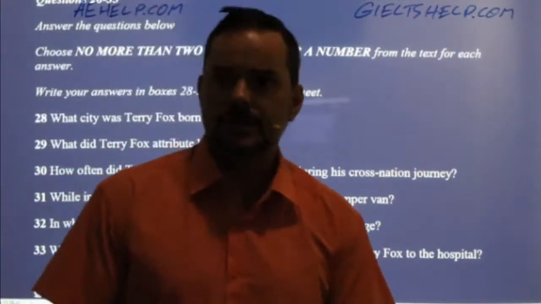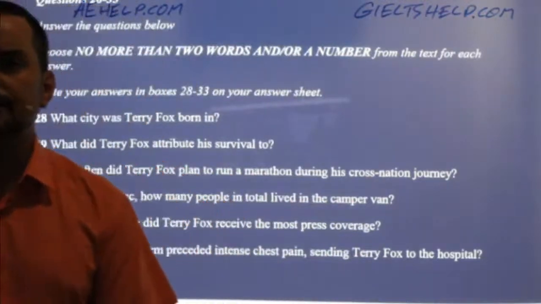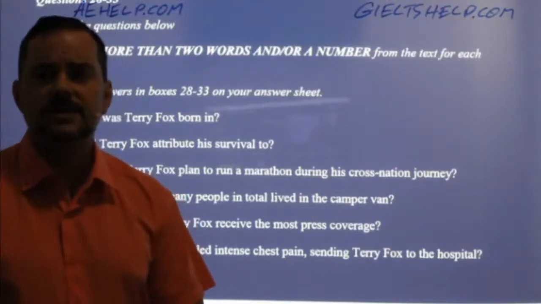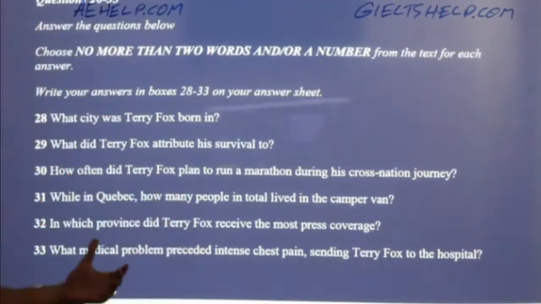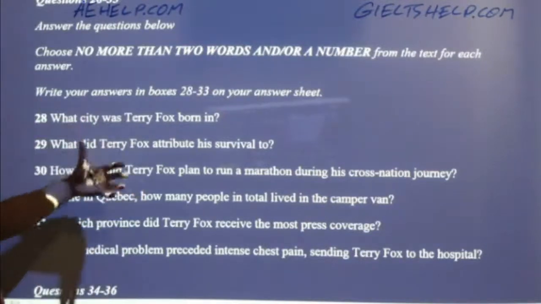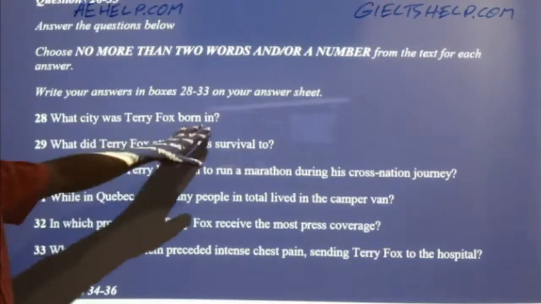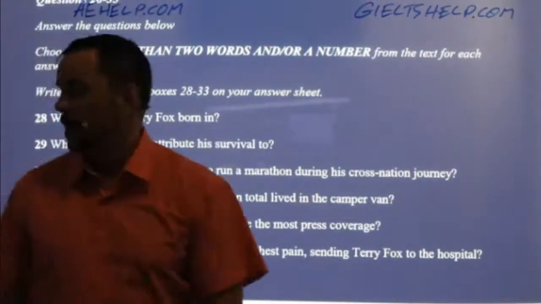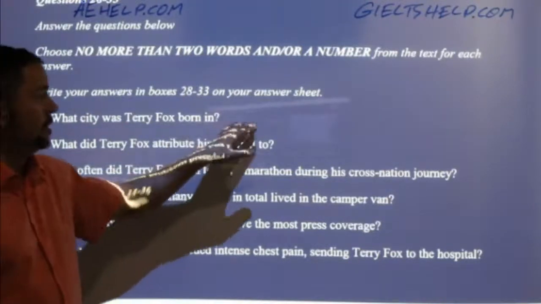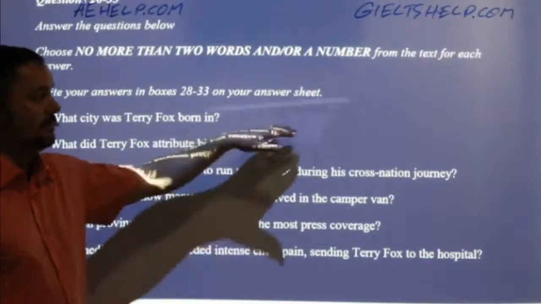Yeah, so Carolina says, okay, we should read these. Yeah, and what should we do with them? Yeah, very good, Rajveer. So convert them into statements, right? Because you're not likely going to see questions in the passage. You're going to see statements in the passage. So what city was Terry Fox born in? Okay, so that one you would convert to Terry Fox was born in something. Okay, and then the name of the city.